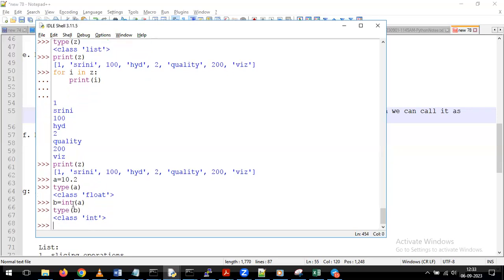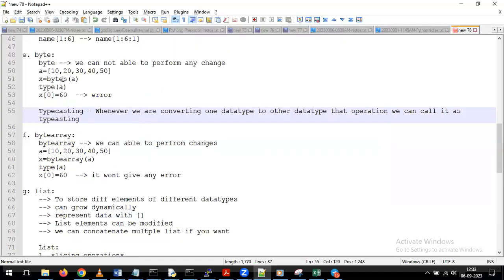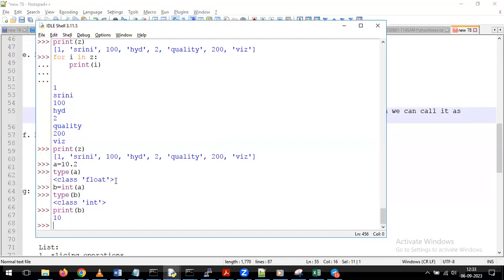You see in b what's happening? We are converting this float data type to an integer data type. Now if I give print of b, what will happen? We get output as a normal integer value, because we are converting the float data type to the integer data type by using the int data type. This kind of operation we call a typecasting operation. In the above example, we are converting list to bytes. As part of creation of the bytes data type, we perform the typecasting operation.